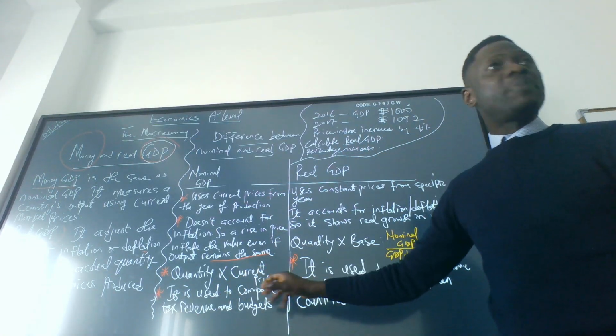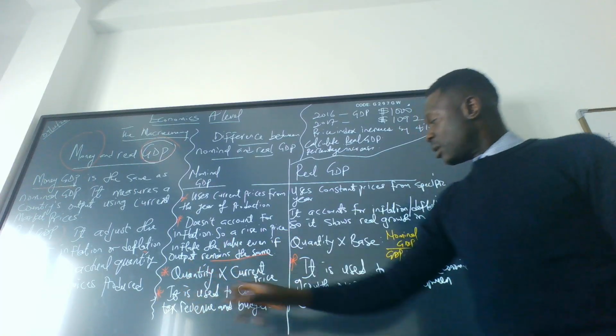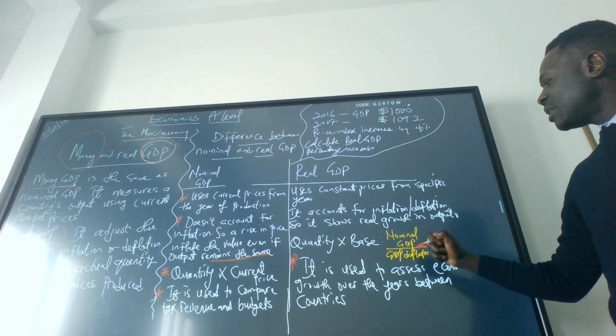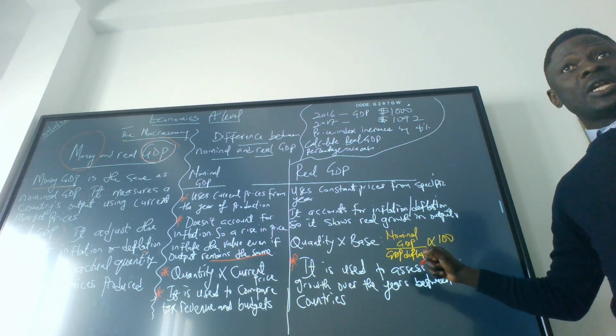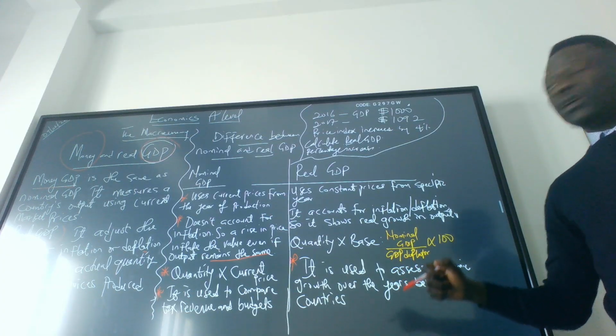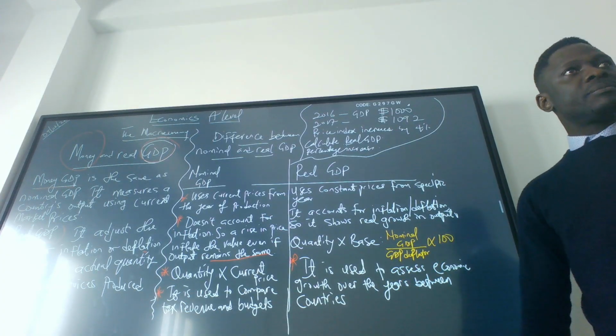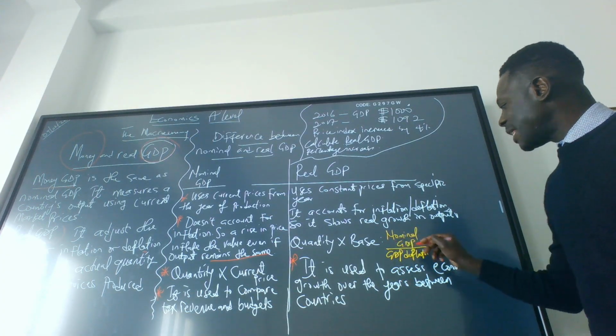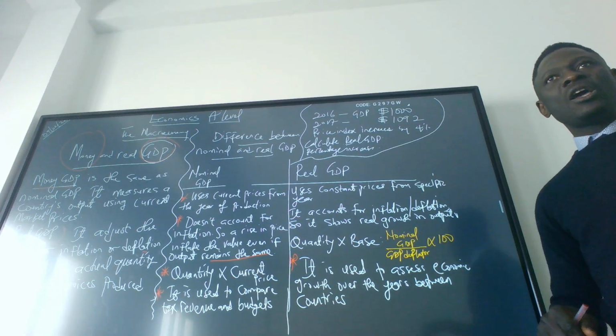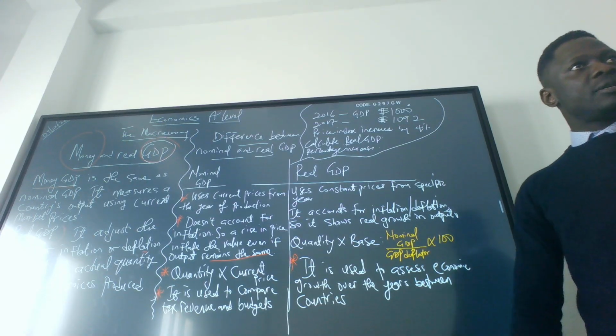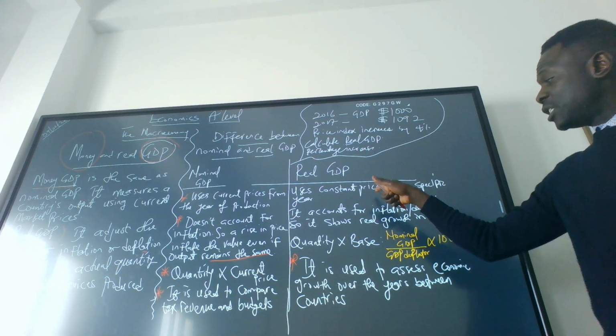Quantity multiplied by current price, that is how you calculate nominal GDP. But for real GDP, it is nominal GDP divided by the GDP deflator, which is the price index for the current year, multiplied by 100. Nominal GDP divided by the price index of the current year, multiplied by 100. That is how to calculate real GDP.